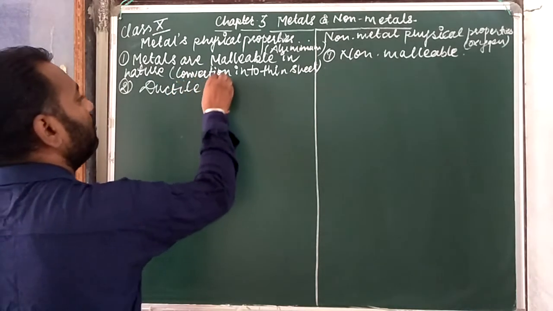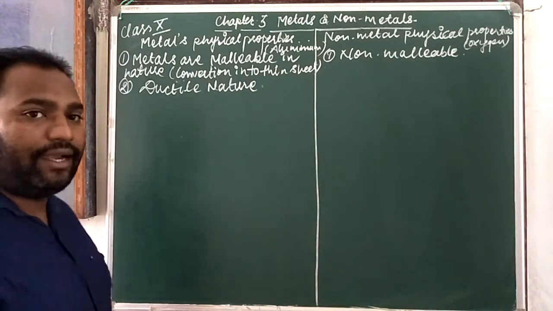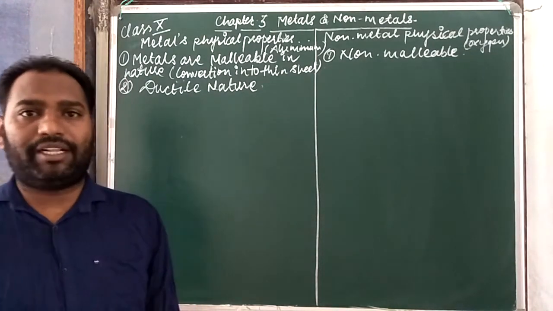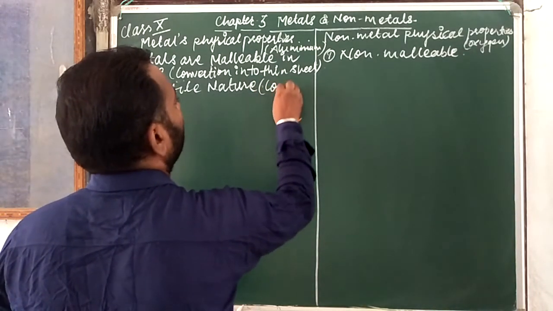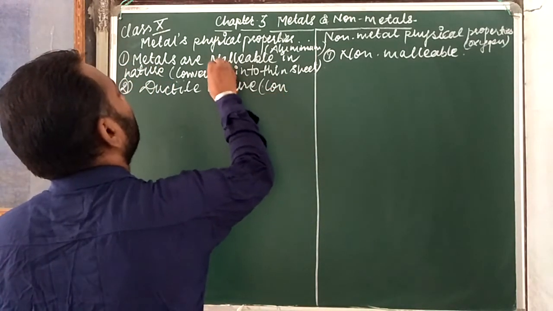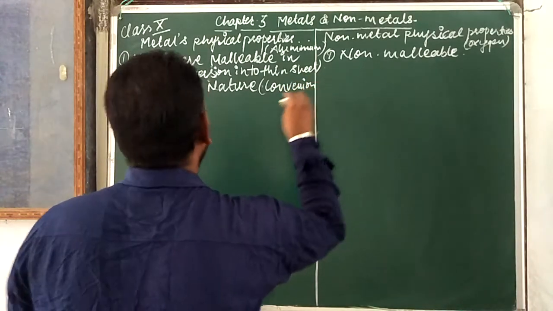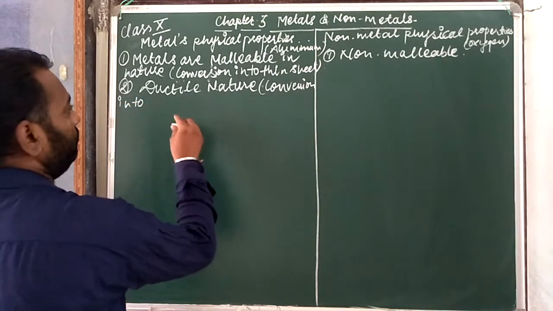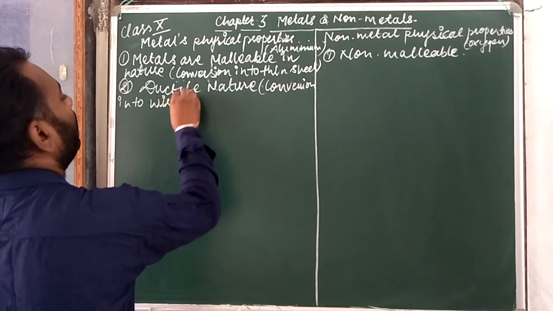The second is ductile nature. I am directly writing, but when you are writing, make one complete sentence so you can easily write this. Metals are having a ductile nature, which means they can be converted into wire.